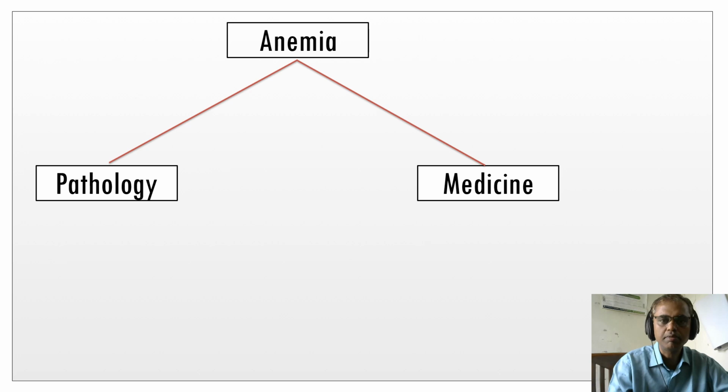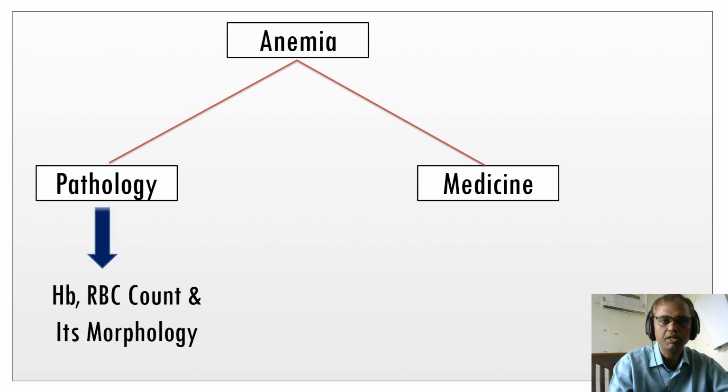Let me give a small example. Take a case of anemia. Suppose a patient comes with anemia, what will the pathologist do? He will identify the normal value of hemoglobin, which we know is 13 to 15 percent. But what is the abnormality in anemia, what is the abnormality in the RBC count, and what is its morphology? We know the size and shape of the RBC: the size is 7.2 micrometers and the shape is biconcave. Whether the size is decreased, microcytic, or increased, macrocytic, the pathologist will say.